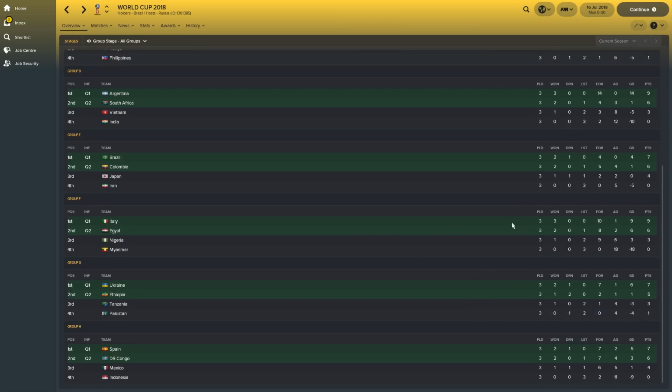Italy topped Group F with 3 wins, 5-0 against Myanmar. Myanmar once again collapsing, losing 8-0 against Nigeria. The biggest win once again to the third place team, but they failed to get out because Egypt beat Nigeria 3-0.